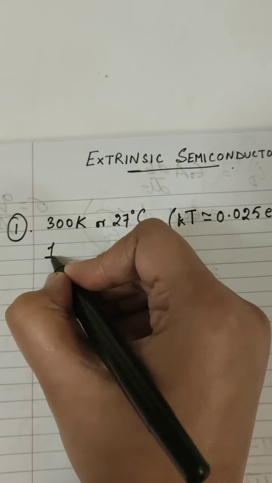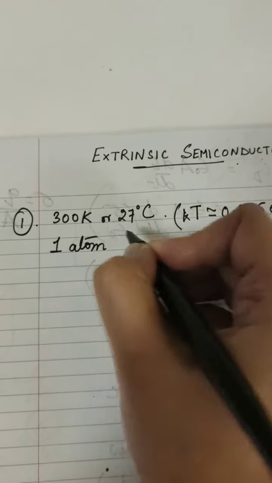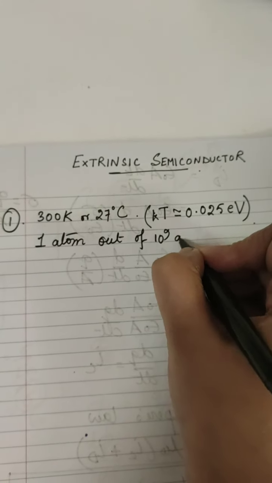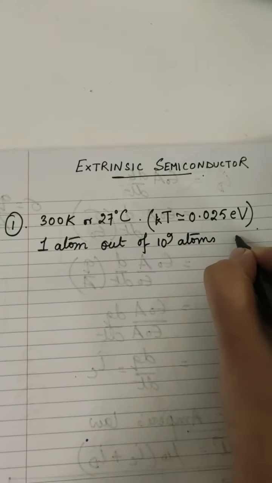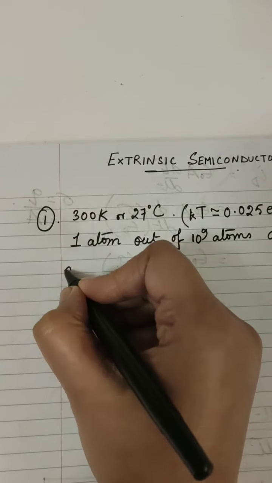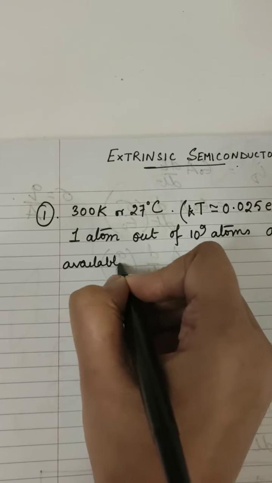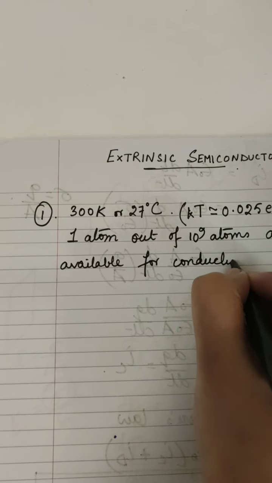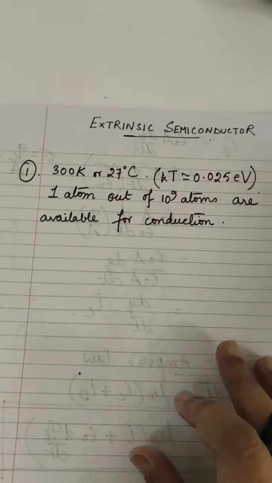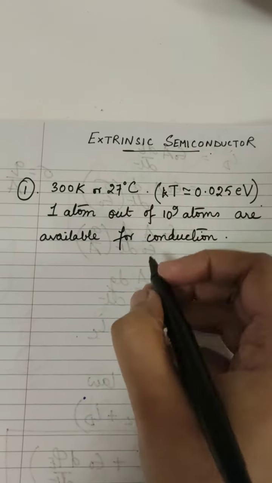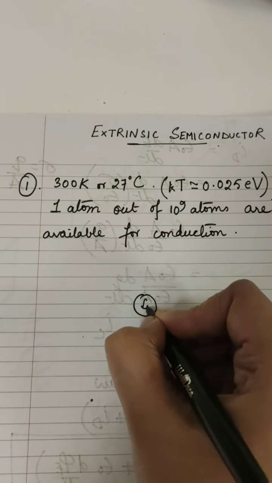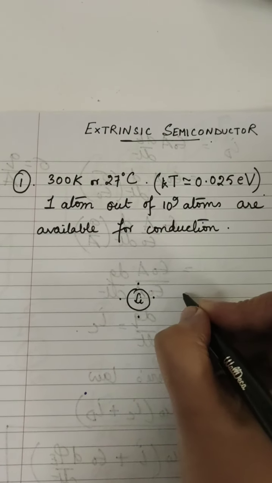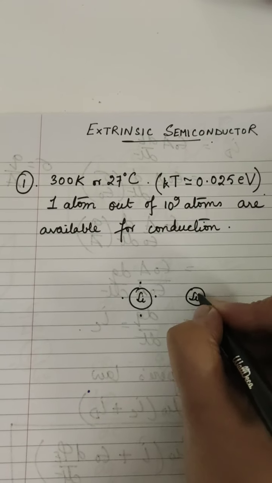So one atom out of 10 to the power 9 atoms is available for conduction. Like where you are having silicon atoms, many silicon atoms, crores and crores of silicon atoms, which will make a silicon crystal.